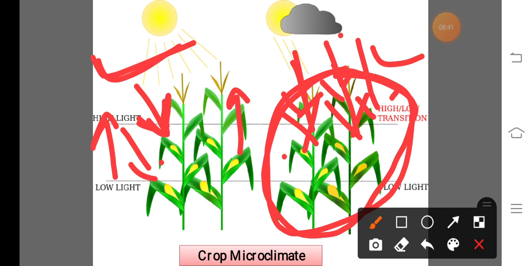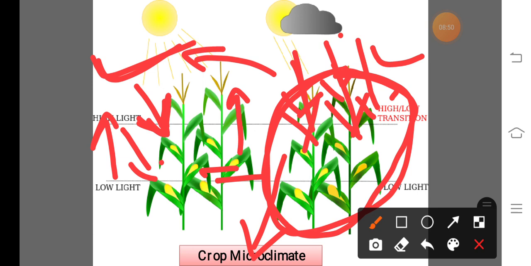So the temperature of this area, the temperature of the canopy, decreases under this condition or this crop. Like that, humidity also changes. We know humidity is inversely proportional to temperature, that means when temperature increases, humidity decreases.